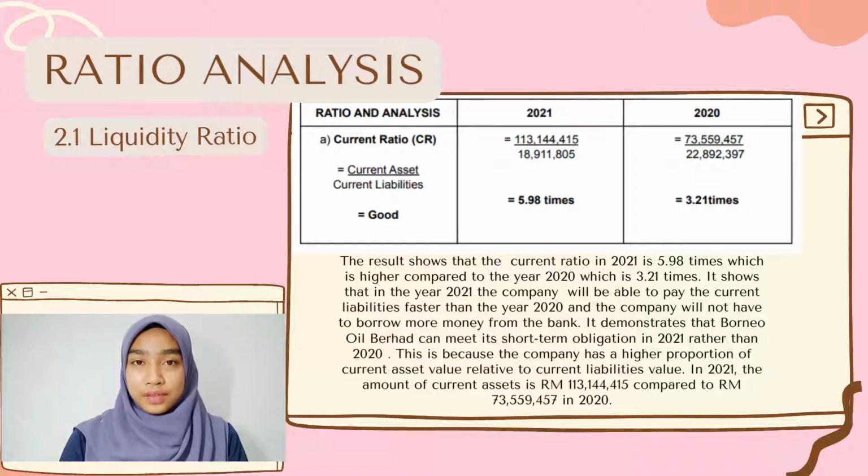Now we will start with the first ratio, which is liquidity ratio. In liquidity ratio, the first ratio is current ratio. To find the current ratio, we have to divide the company's current asset by the company's current liability. For Borneo Oil Berhad, its current ratio is higher in year 2021 with 5.98 times compared to year 2020, which is 3.21 times. Based on the result, it shows that the company is good in paying its current liability and able to meet its short-term obligation.